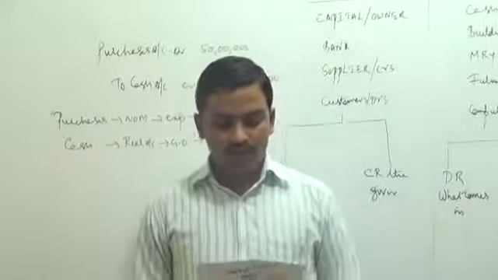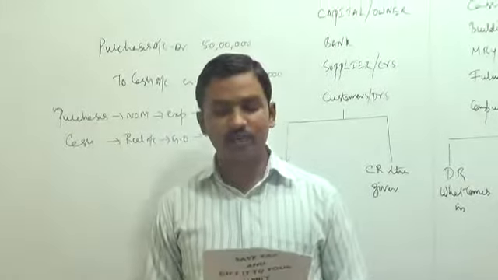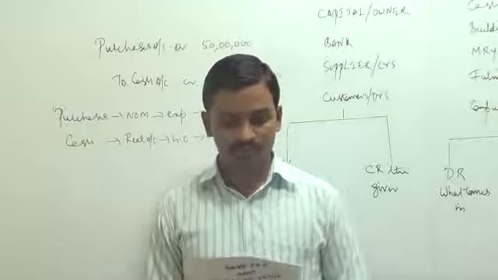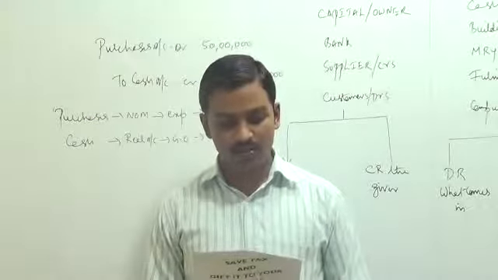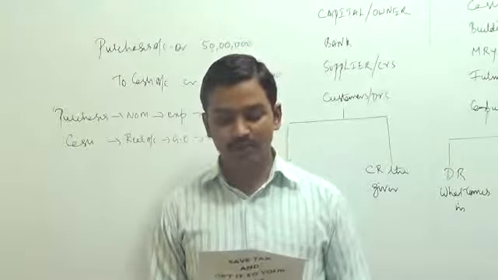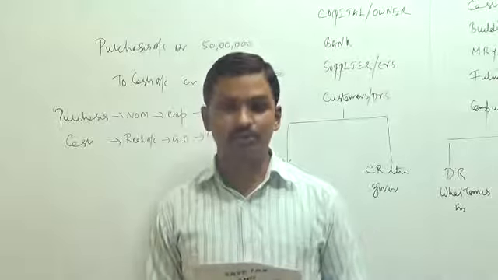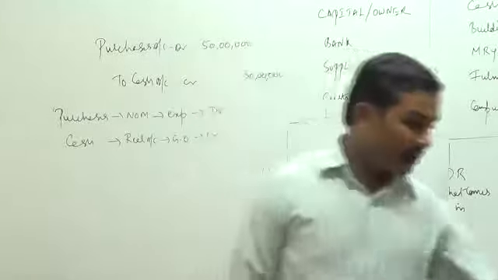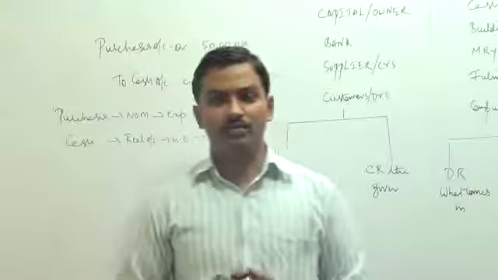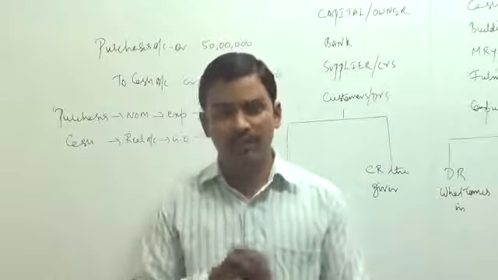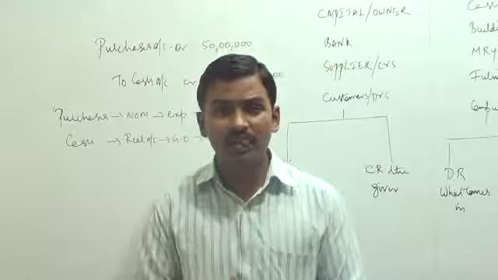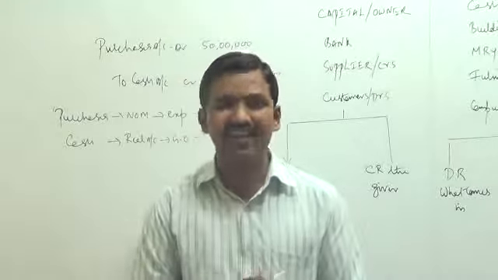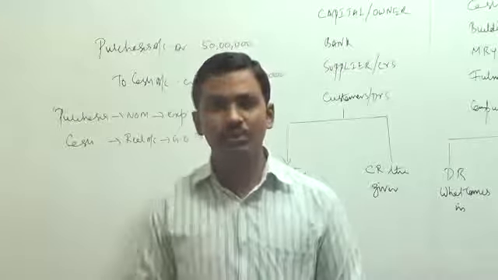Purchased gold biscuits on credit from Mr. Bangaram, supplier, 1 crore 50 lakhs rupees. Now, we are buying some more raw material. What is the value of the raw material? 1 crore 50 lakhs. Now we are not buying it for cash, we are buying it on credit. So how do you record the transaction?